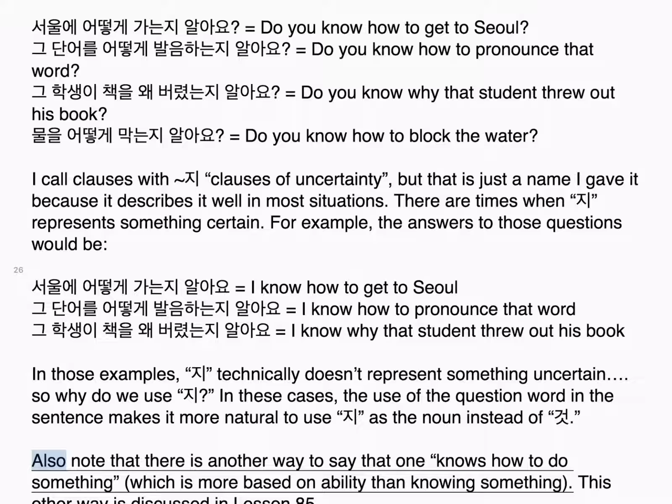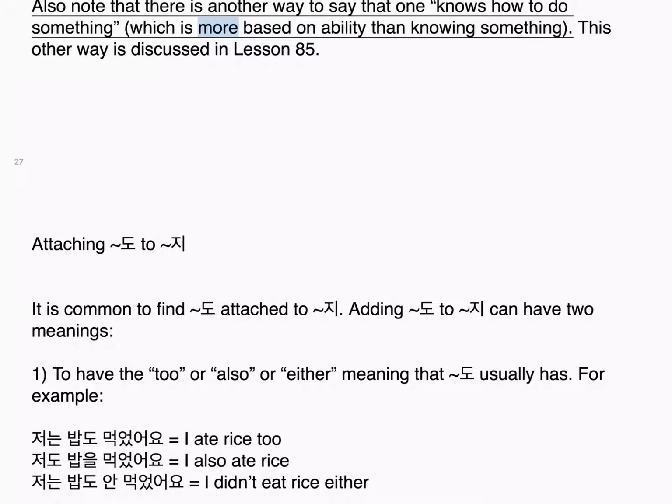Also note that there is another way to say that one knows how to do something, which is more based on ability than knowing something. This other way is discussed in Lesson 85. Attaching 도 to 지. It is common to find 도 attached to 지. Adding 도 to 지 can have two meanings. 1. To have the to or also or either meaning that 도 usually has. For example, 저는 밥도 먹었어요.